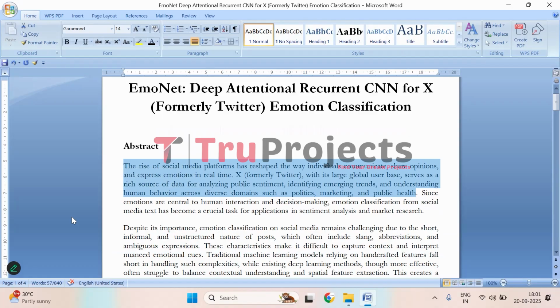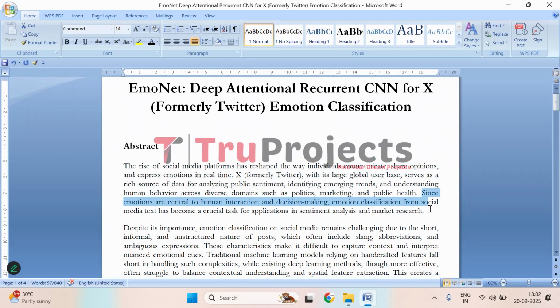Social media has completely transformed the way people communicate and share their opinions. Platforms like X, formerly Twitter, allow users from around the world to post thoughts and feelings instantly, generating a vast amount of real-time data. This data provides valuable insights into public sentiments, emerging trends, and patterns of human behavior across areas like politics, marketing, and public health.